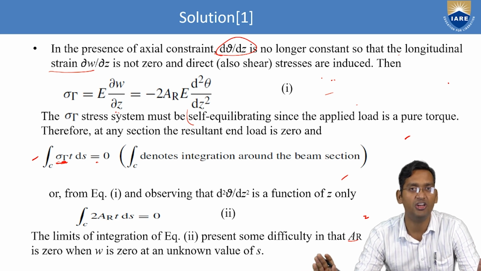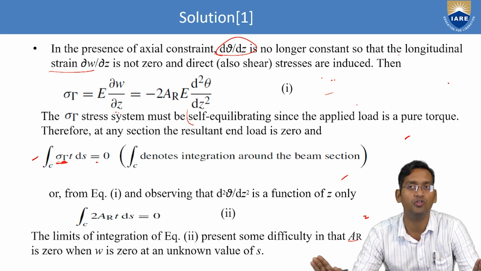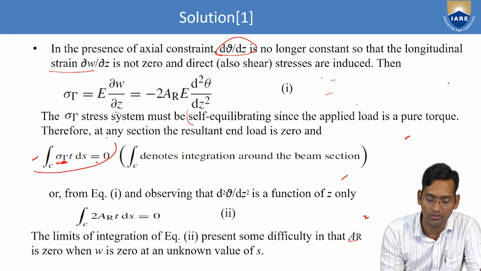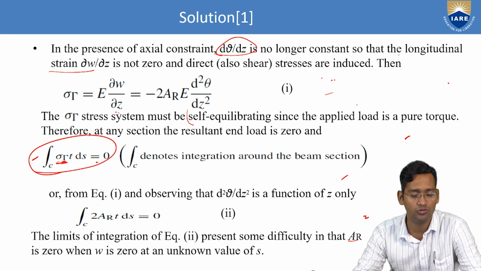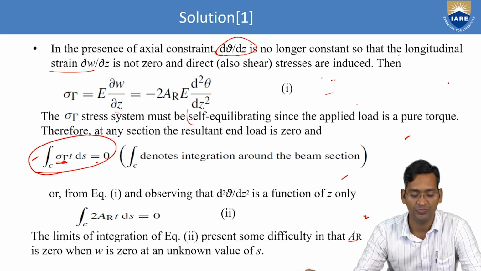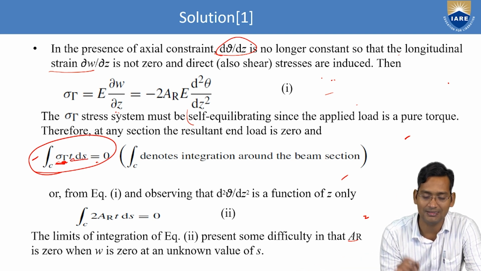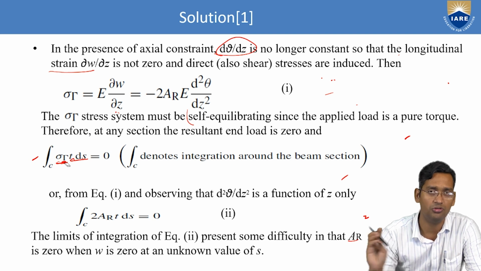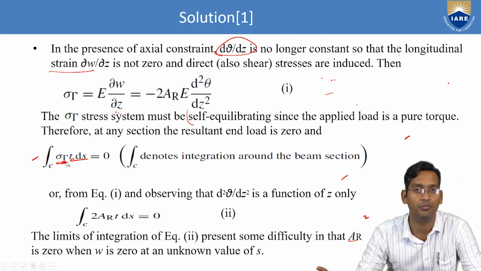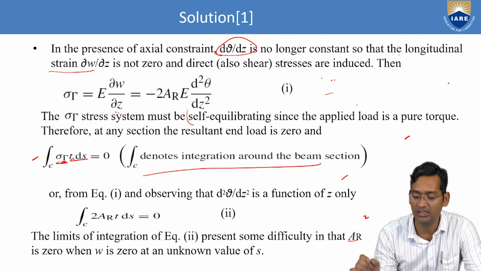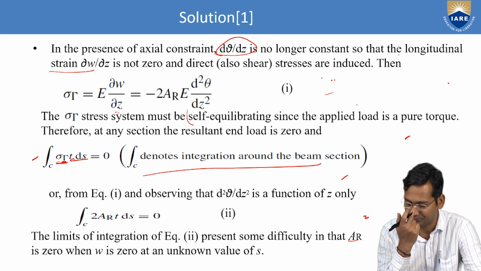Hence, all the resultant... If any load is there, that is not affecting; only because of the torque they have the twist or torsion, right? So the resultant of all the forces must be equal to 0, because force is what? Stress into area. So stress we found, and this is area, so that must be equal to 0 over the entire beam. That's why it's mentioned here: integration around the beam section.